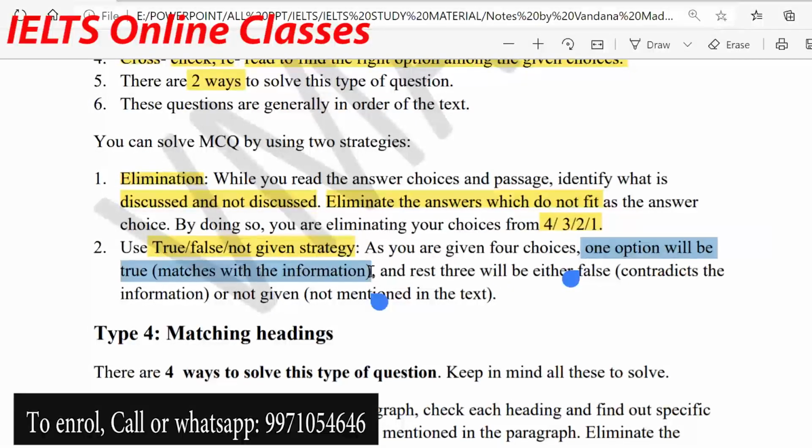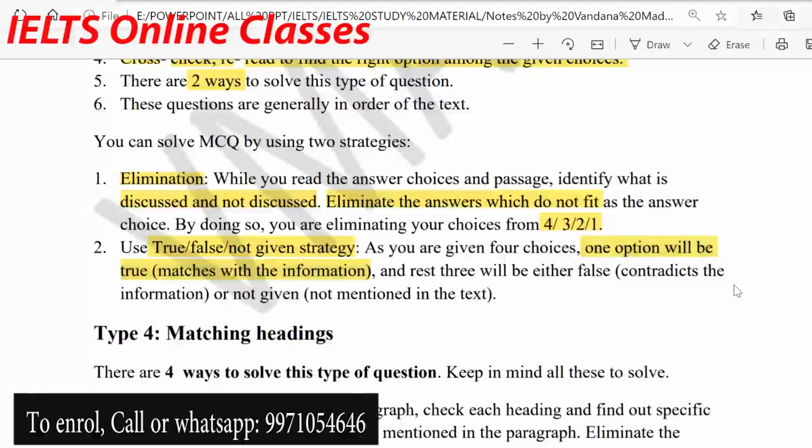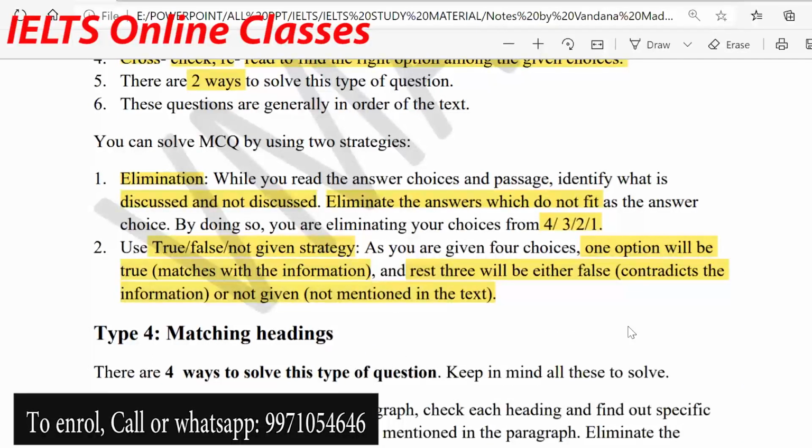Obviously, one option will be true, although there will be paraphrasing done, there will be synonyms, but one option will be true and the rest 3 will be either false or not given. How? The rest of the 3, you may have contradicting information, that keyword is matching but it is not exactly what the passage is saying, or the keyword is there but it is giving some other information.